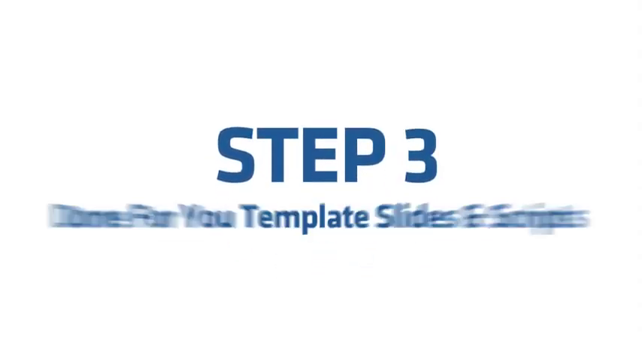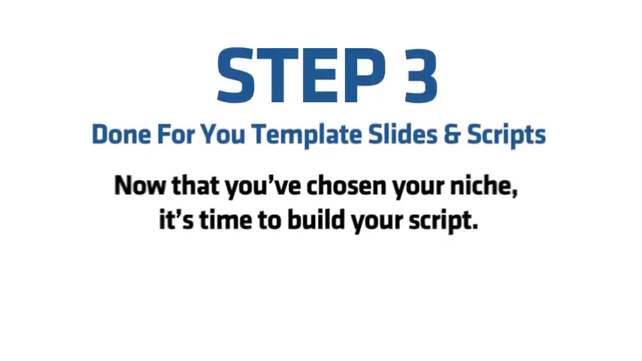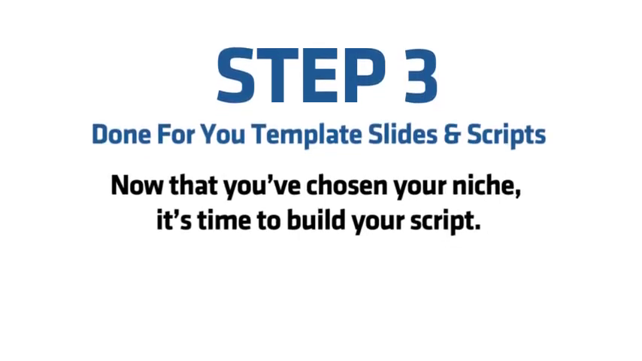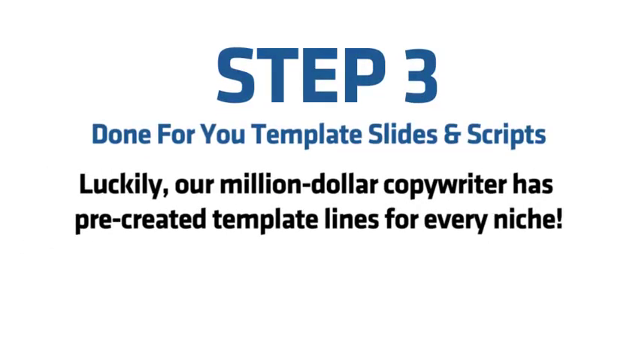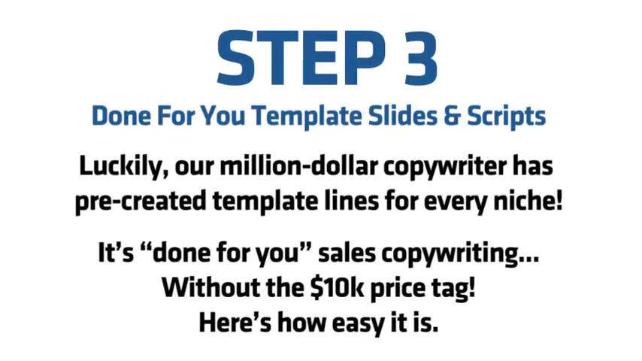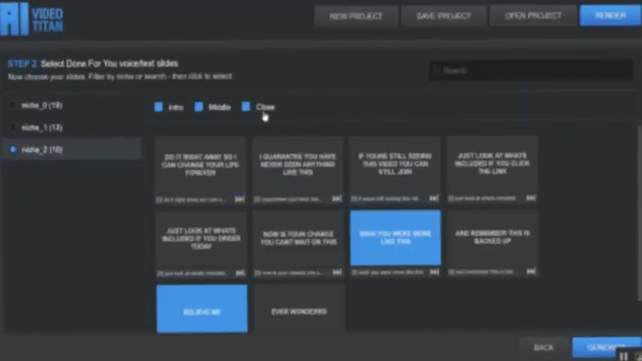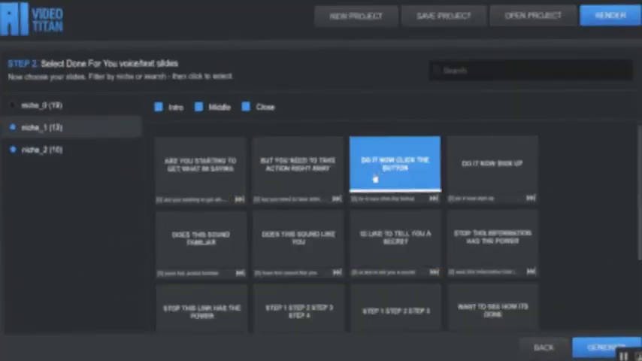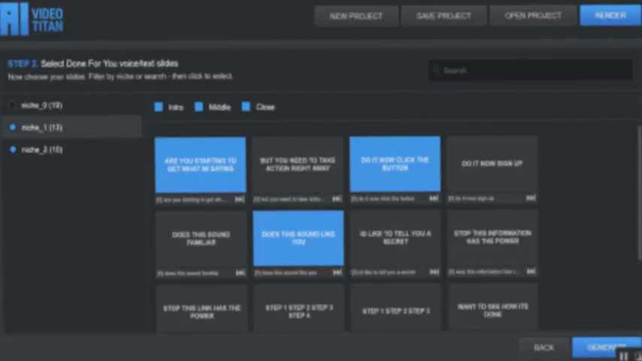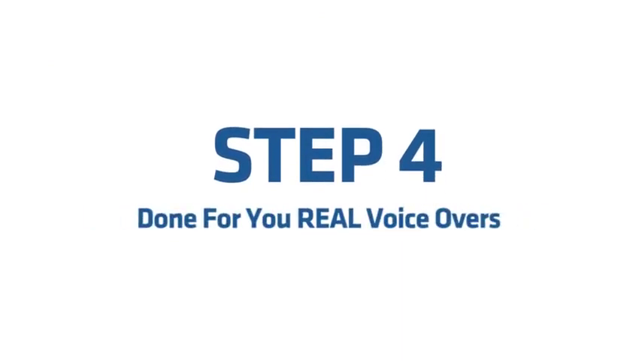Step 3. Done for you template slides and scripts. Now that you've chosen your niche, it's time to build your script. Luckily, our $1 million copywriter has pre-created template lines for every niche. It's done for you sales copywriting without the $10,000 price tag. Here's how easy it is. Start by choosing the intro, middle, and close slides. Now click on the template lines you want to add. There are dozens of lines for each method and hundreds of high-converting slides in total, so the possible combinations are endless.